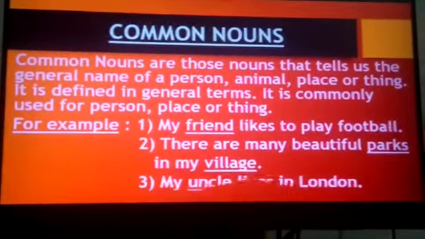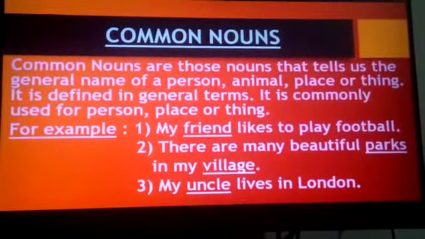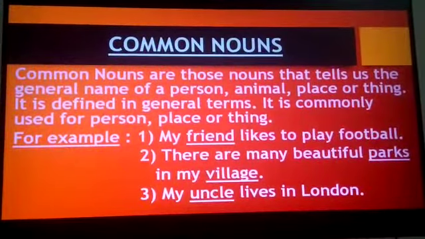The third example, my uncle lives in London. Here the name of the uncle is not given. Only it is given in general terms that uncle is living in London.